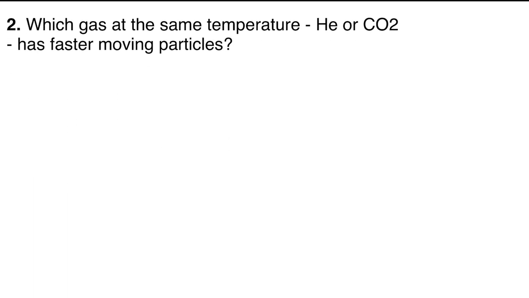Which gas at the same temperature, helium or CO2, has faster moving particles? So the answer for this is going to be that since all gases have the same kinetic energy at the same temperature, lighter gases are going to move faster. So helium is much lighter than CO2, so it's going to move much faster. Helium, since it is lighter. And at the same temperature, they have the same kinetic energy.